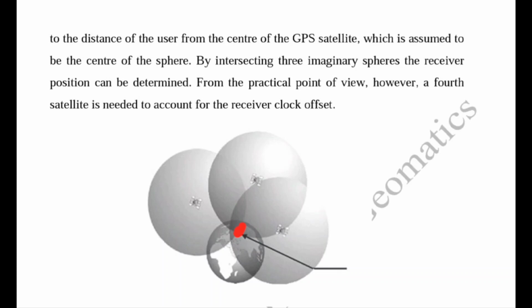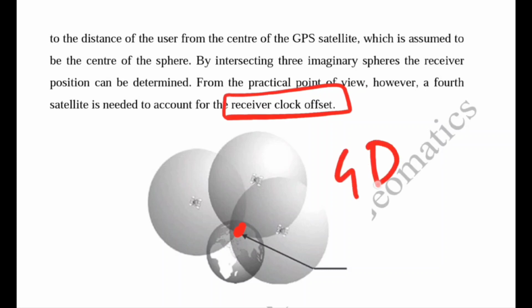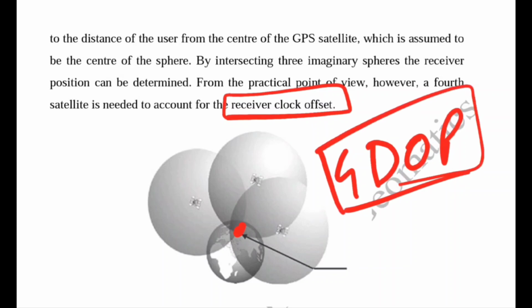4 satellites are used to account for the receiver's clock offset, and we will also study the concept of GDOP, geometric dilution of precision, in an upcoming lecture, because GDOP should be small for accurate position. It is related to the position of the satellites from which the GPS receiver calculates its position.